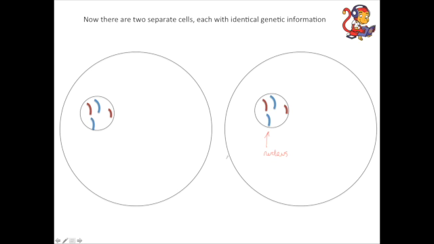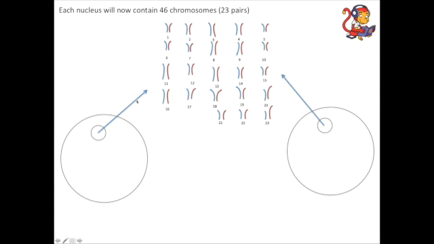I've just taken 4 chromosomes here, 2 pairs of chromosomes, to show you. If you were to think about it on the complete scale, each nucleus would now contain again 23 pairs of chromosomes. So in the cell that we just drew on the previous page, we had these 2 here. That's why we had 4 of those strands. But on the bigger scale, you would have again 23 pairs of chromosomes, or 46 chromosomes in total. And that form of cell division is called mitosis.